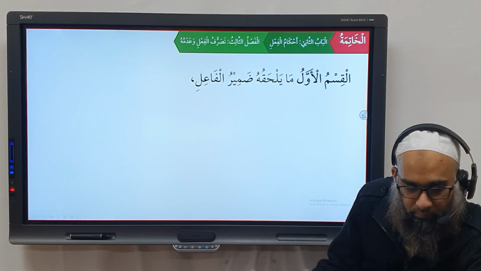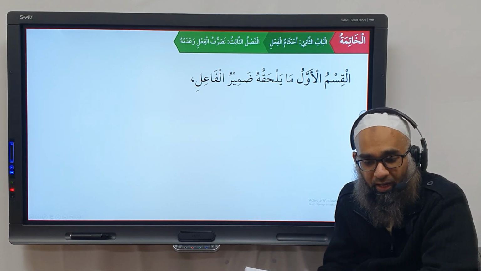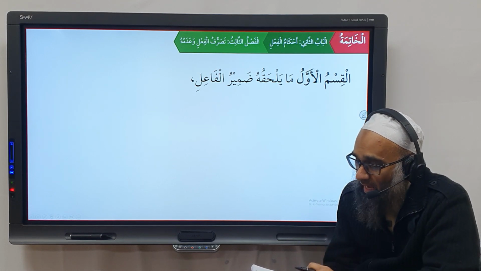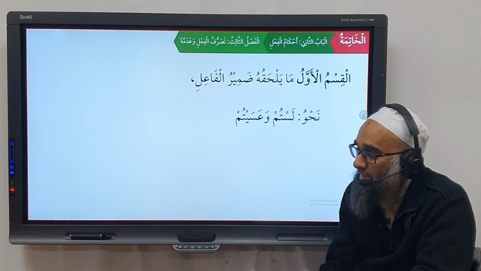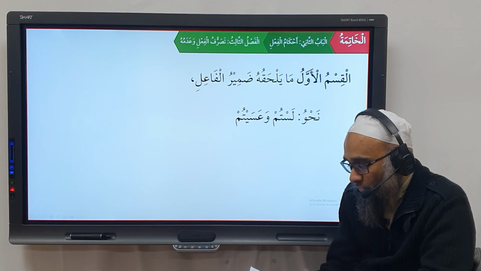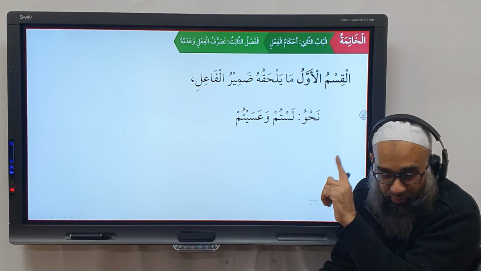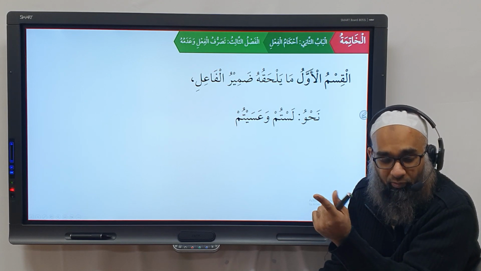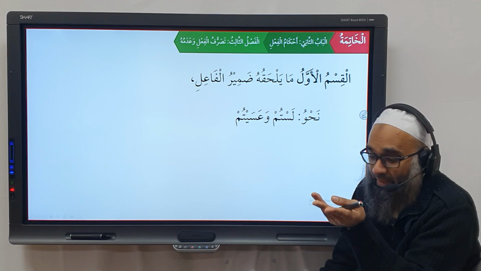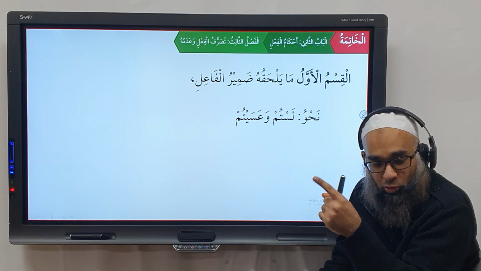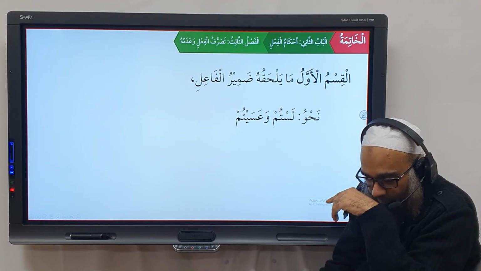Does everybody understand this? So القسم الأول ما يلحقه ضمير الفاعل. The first type is that word to which a ضمير is attached. For example, لستم أسيتم. So these verbs, what do they have after it? It can change from ليس. They don't have a مضارع. There's no يليسو. أسا is فعل مقاربة, فعل رجاء. It doesn't have a مضارع. But in terms of ماضي, it conjugates: لست لستما لستم أسيتم أسينا. It's conjugatable downwards, only ماضي.